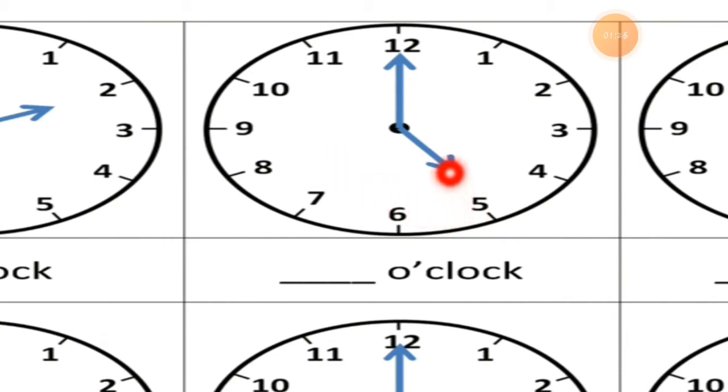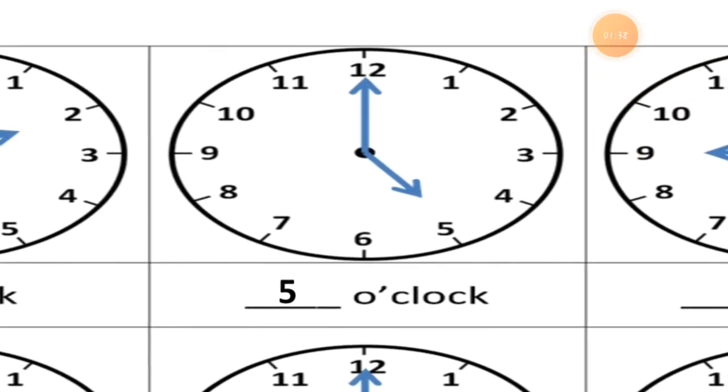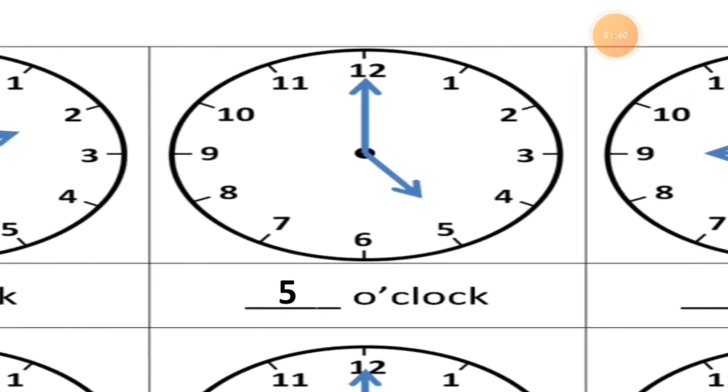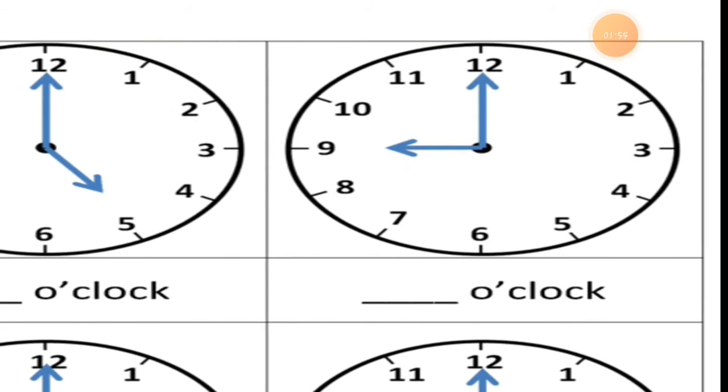What time is it? The minute hand is pointing to 12 and the short hand is pointing to 5. So it is 5 o'clock. If you see this position of the hands, it is 5 o'clock. I hope you understood this. Now the next clock I have for you.